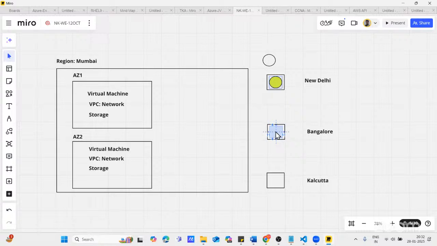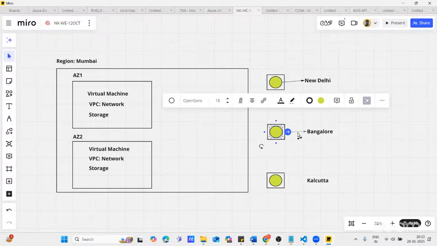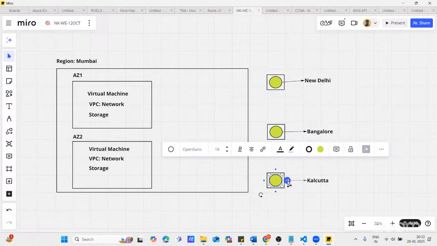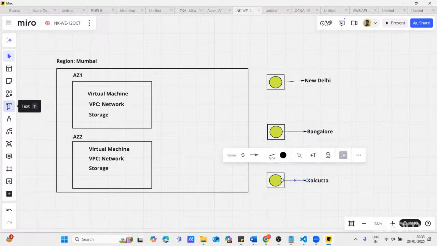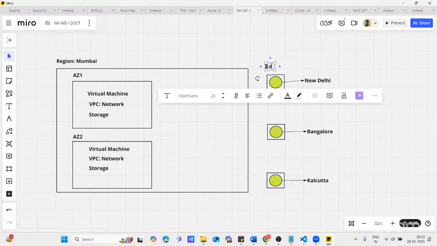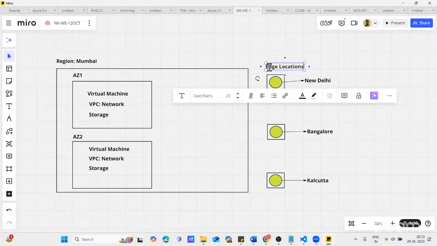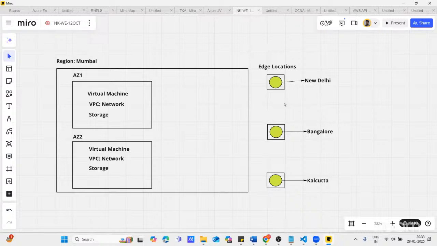This movie is also copied in the Bangalore edge location, and this movie is also copied in Calcutta. So it means you can get very smooth access to this content without any latency. So these are edge locations, and edge locations are part of the AWS global infrastructure. Is it clear or not?